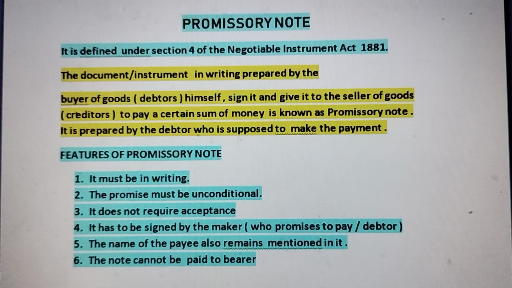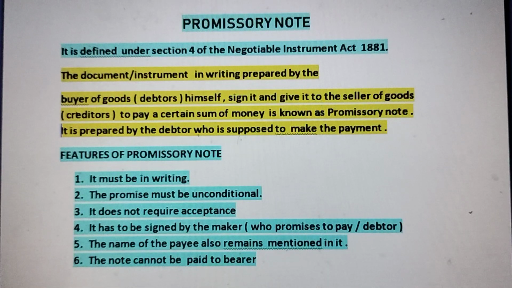So, the document or instrument in writing prepared by the buyer of goods, that is debtors, himself, sign it and give it to the seller of the goods, that is creditor, to pay a certain sum of money is known as promissory note.